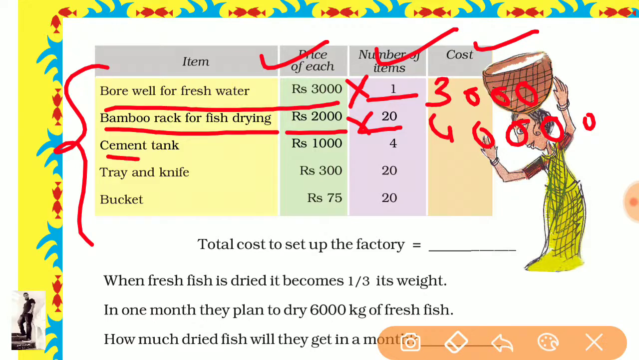Now come to the next, cement tank. We need four tanks, and the price of one is 1000 rupees. So when we multiply, 4 ones are 4, and how many zeros are there? 3 zeros, so it remains the same. It is the answer for this.